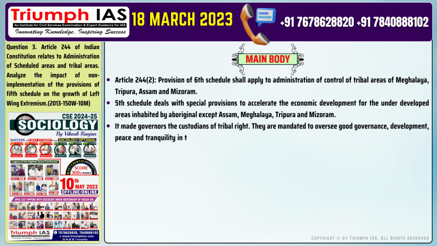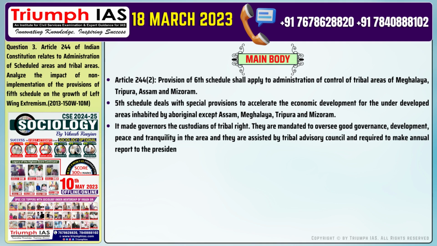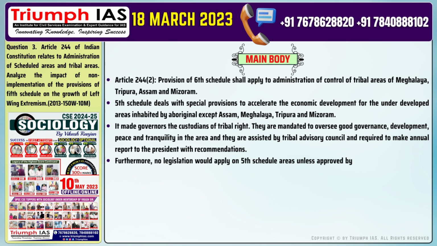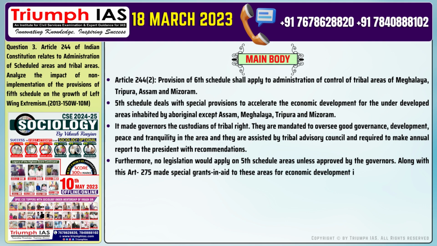They are mandated to oversee good governance, development, peace and tranquility in the area, and they are assisted by the Tribal Advisory Council and required to make an annual report to the President with recommendations. Number 4. Furthermore, no legislation would apply on 5th Schedule areas unless approved by the governors. Along with this, Article 275 made special grants-in-aid to these areas for economic development.